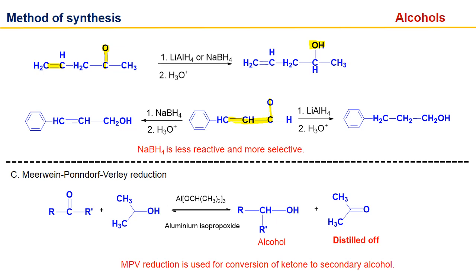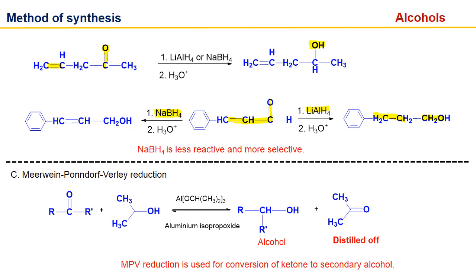Lithium aluminum hydride will reduce both the double bond as well as the carbonyl group. As I earlier told you, lithium aluminum hydride is reactive, so it is less selective. It will reduce everything, so it will reduce the double bond as well as the carbonyl group. But sodium borohydride is less reactive and highly selective.